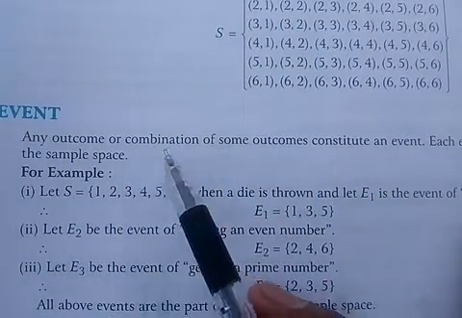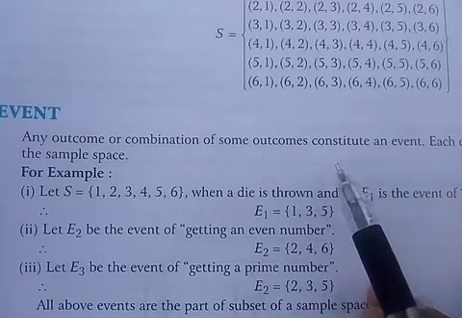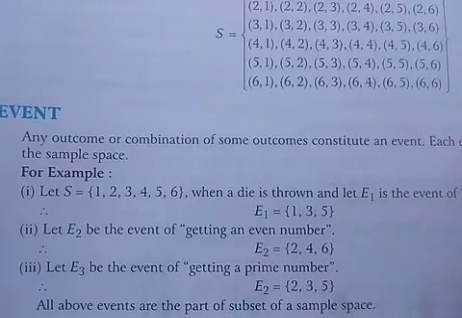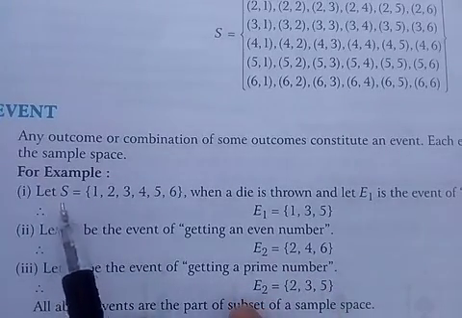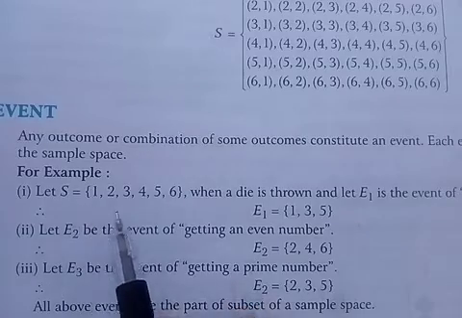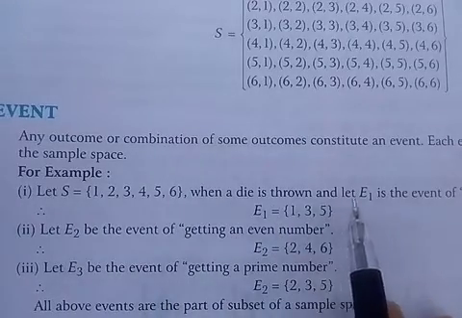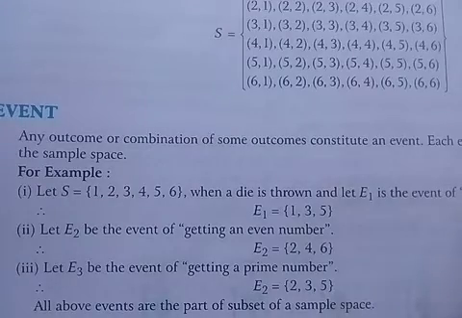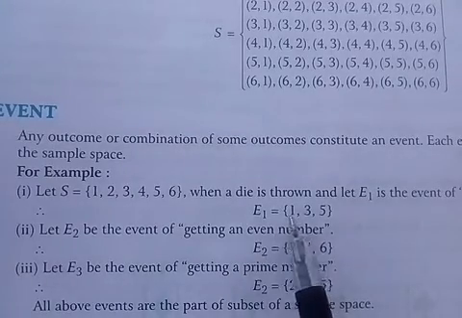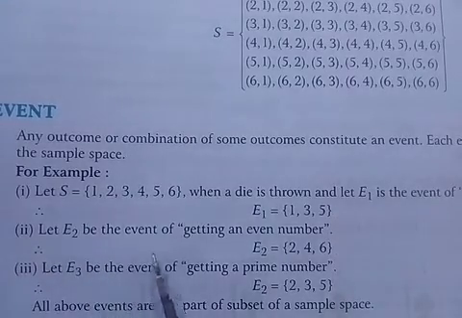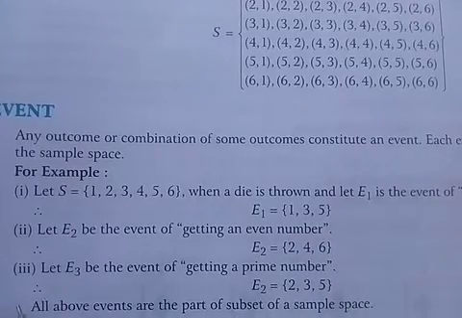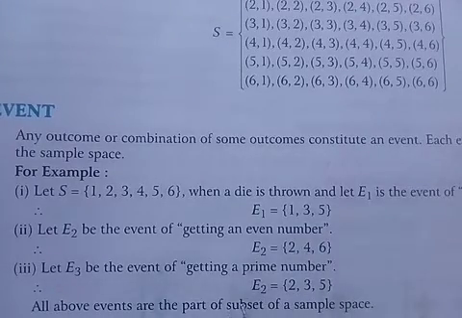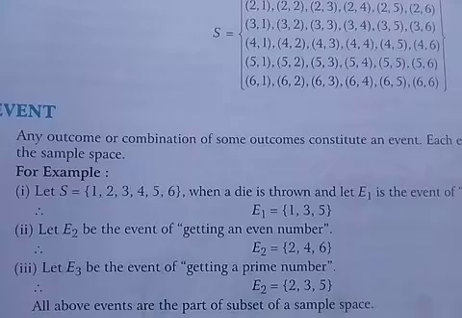Event. Any outcome or combination of some outcomes constitutes an event. Each event is a subset of the sample space. For example, let S be the sample space whose elements are 1 to 6 when a die is thrown, and let E1 be the event of getting an odd number, then E1 equals {1, 3, 5}. Let E2 be the event of getting an even number, E2 equals {2, 4, 6}. Let E3 be the event of getting a prime number, then E3 equals {2, 3, 5}. All the above events are subsets of the sample space.